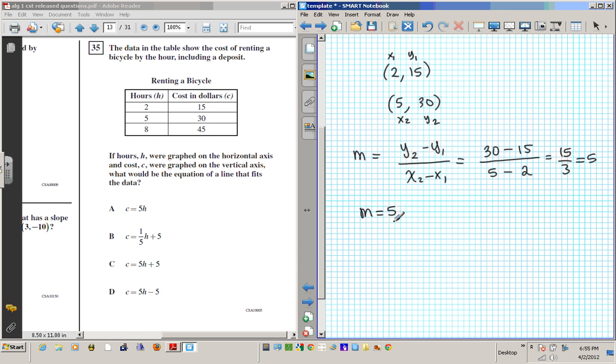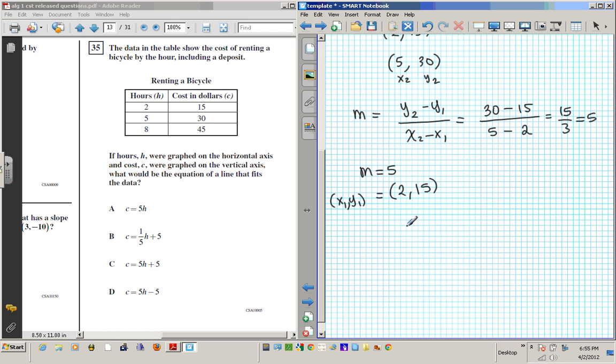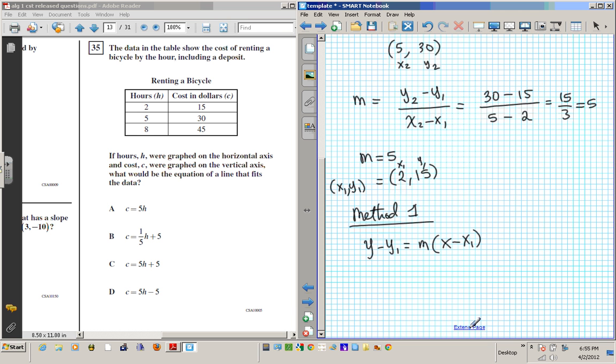Okay? With m equals 5 and any of the points, placing the point (2, 15) as x1, y1, I can find the equation of the line using the method 1 I just showed you earlier. I can also use method 2 if I want. All I need is a point and the slope, and then I can write an equation, okay? So let's use method 1. Method 1, we have the point slope form, y minus y1 equals m times x minus x1, okay? Remember, this is x1, y1, and that's m right there. So I'm going to plug all of this into my equation.